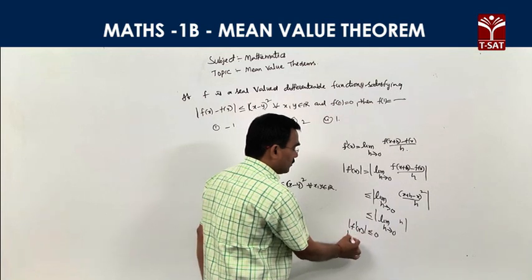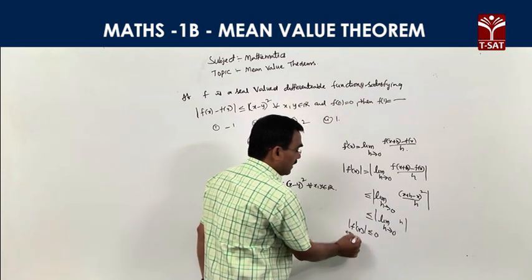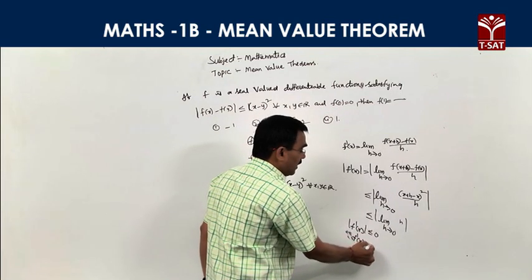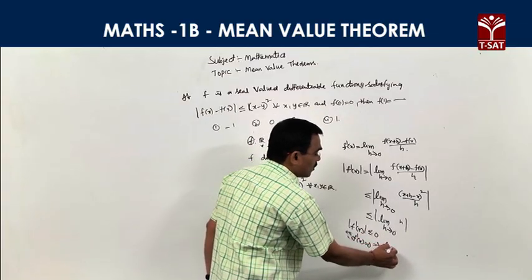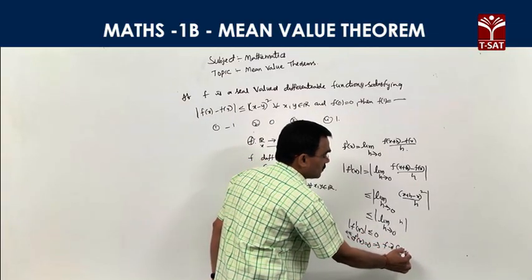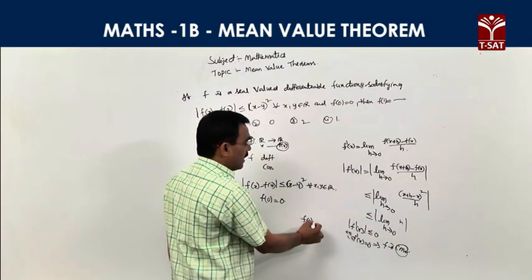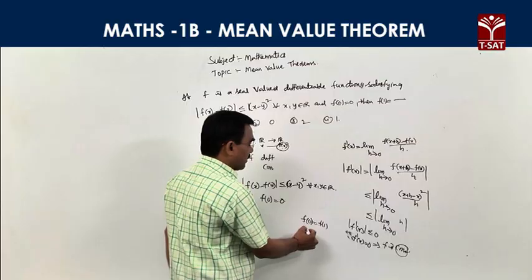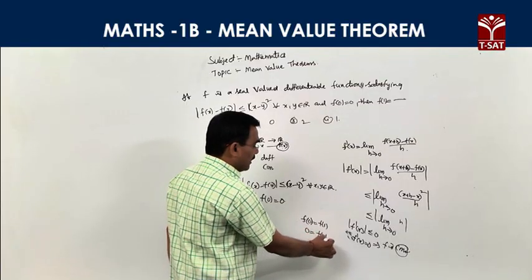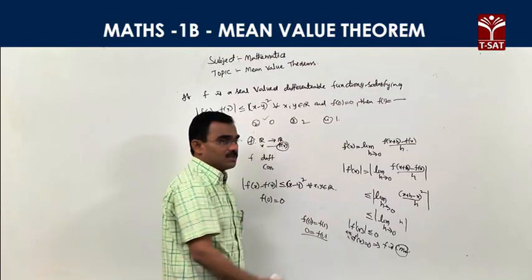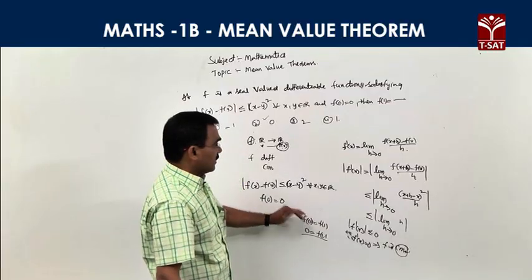Mod f dash x equal 0, which implies f dash x equal 0, right? f dash x equal 0 means f is a constant function. f is a constant function, and f of 0 and f of 1 both have the same value. f of 0 is given, so f of 1 is also equal to 0, right? So this is the condition here.